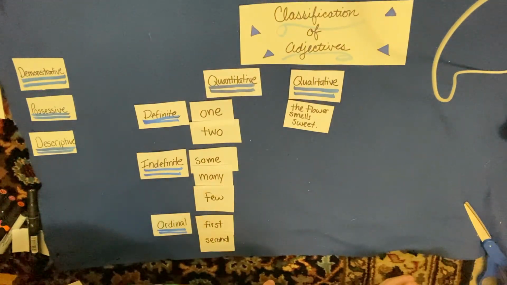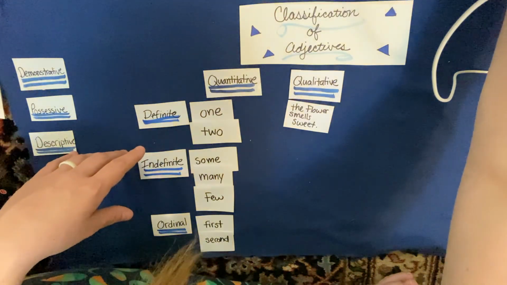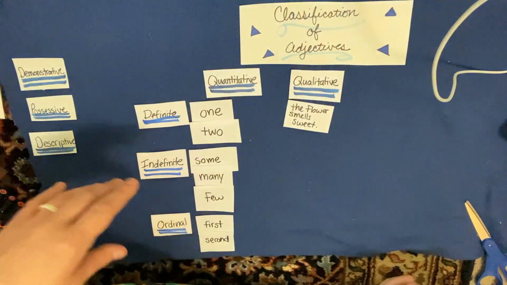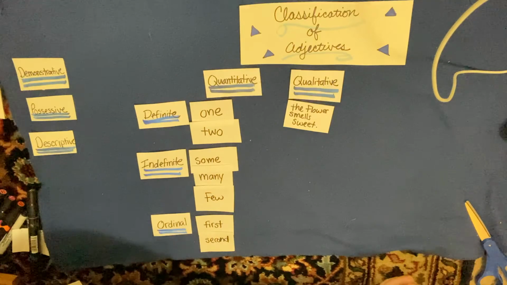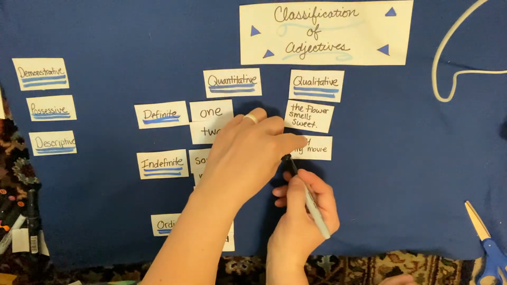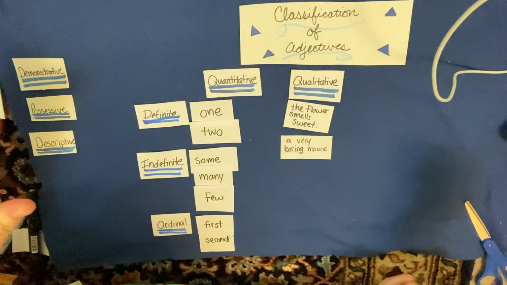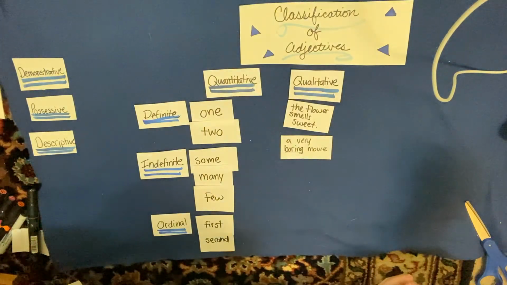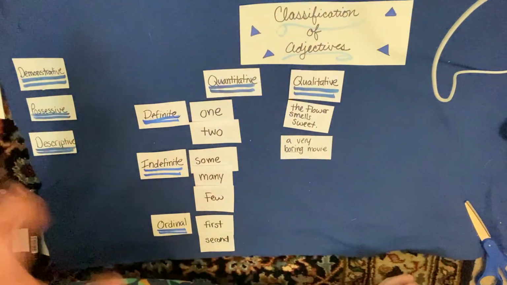So we can also think of one that's like a fairly tall man. They are making an evaluation of this person's height. Or a very boring movie. We are making a judgment call about the movie. A very boring movie. Okay? So boring is that qualitative adjective because it is discussing the quality of something.